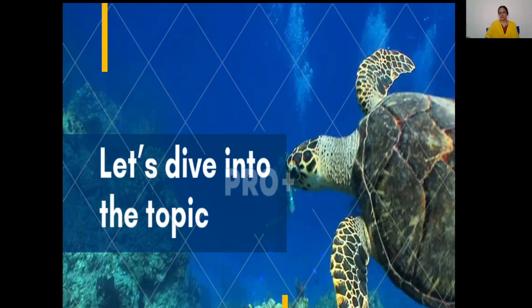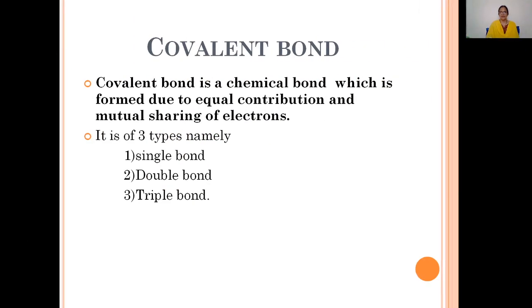Now let's see the topics. There, the covalent bond. So what is a covalent bond? A covalent bond is a chemical bond which is formed due to equal contribution and mutual sharing of electrons, we said. Both atoms participating in the covalent bond contribute electrons equally and share that electron pair. Thus a bond is formed, which is known as a covalent bond.